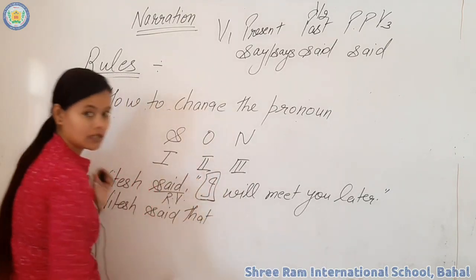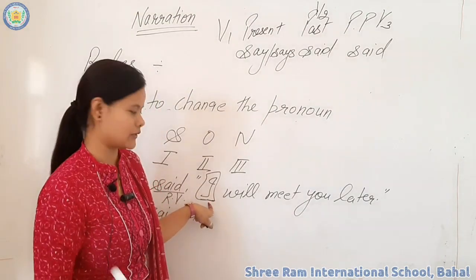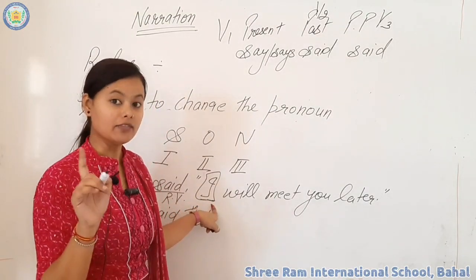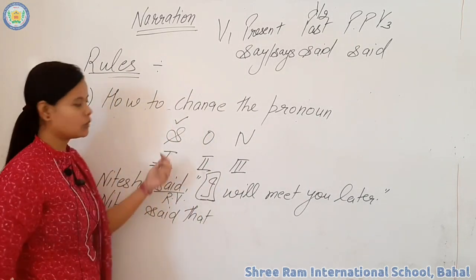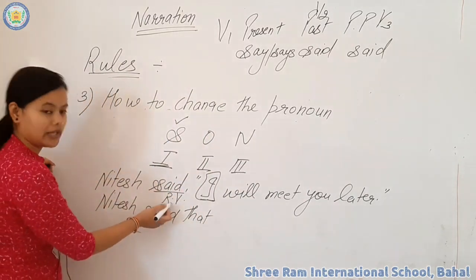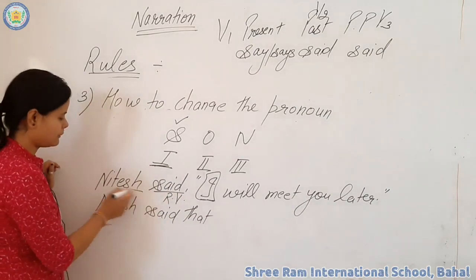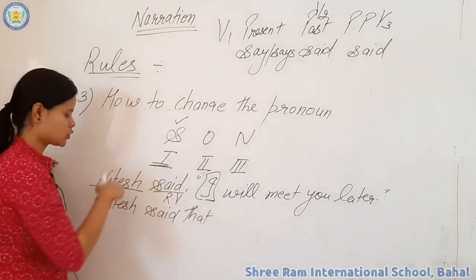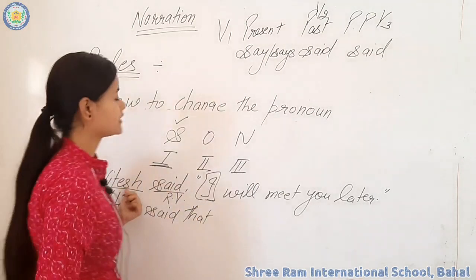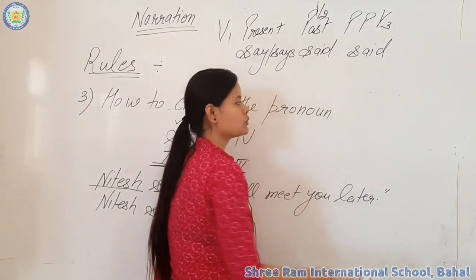I. I will come in which person? This is your first person. I will come in first person, and first person will change according to the subject. Whose subject? Subject of the reporting verb. This is the subject of the reporting verb. It means we have to change I according to Nitesh. So Nitesh is the name of a boy. For a boy we can use which pronoun words?